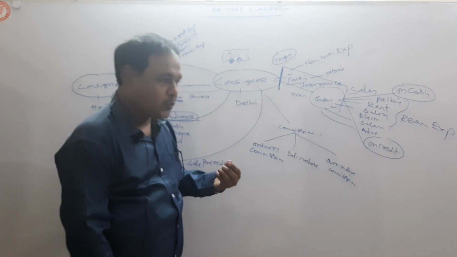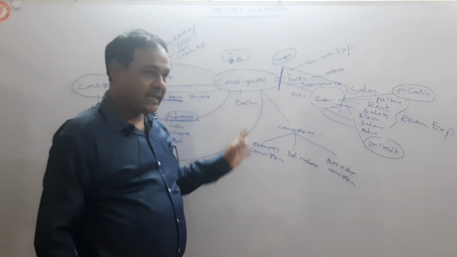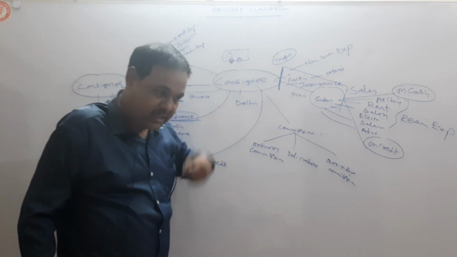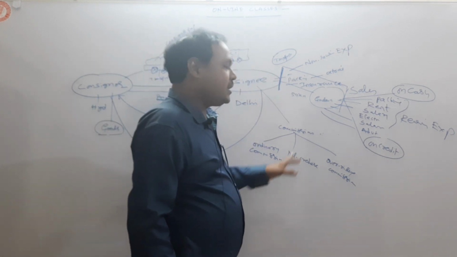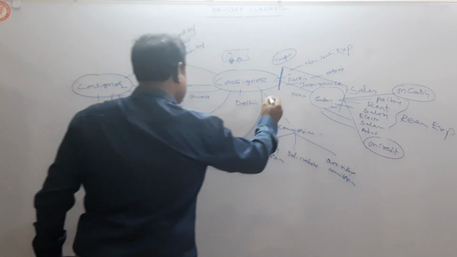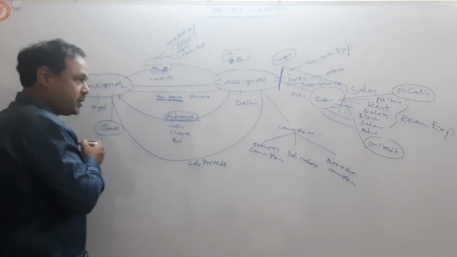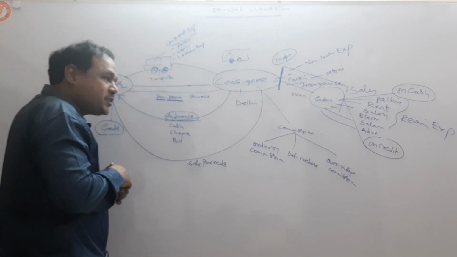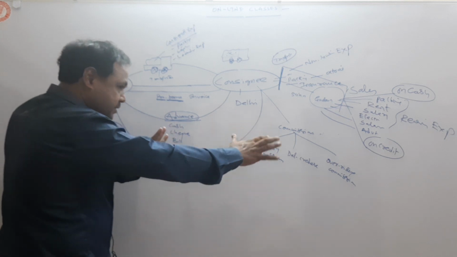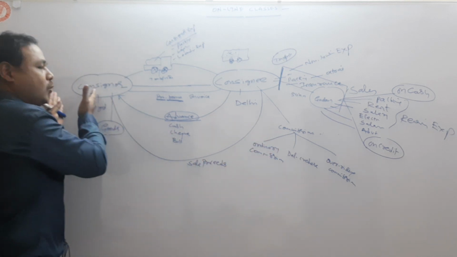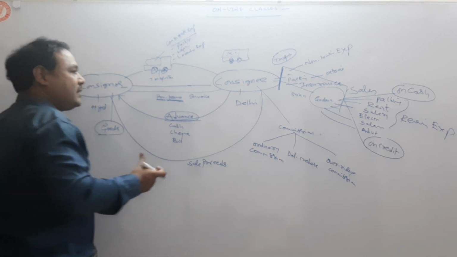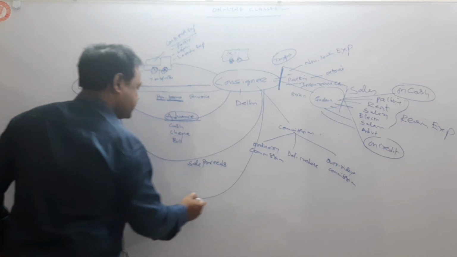Now, what does he have to do? He tells the consignor, "Sir, these are my sales. This is my receipt of goods, and these are the goods sold by me. This is my commission. These are my expenses. See, the balance amount I am transferring to you." So he transferred the balance amount, and he has to communicate all this information to the consignor. That document is called account sales.